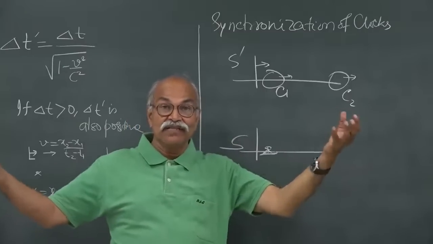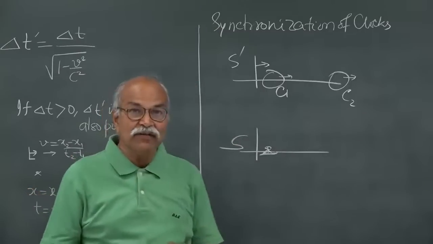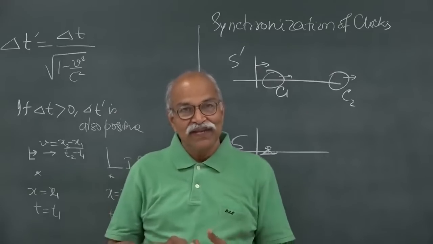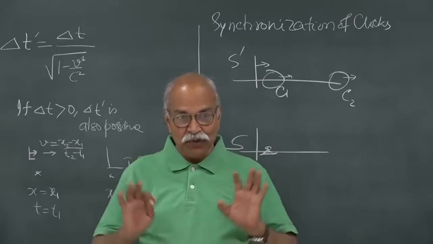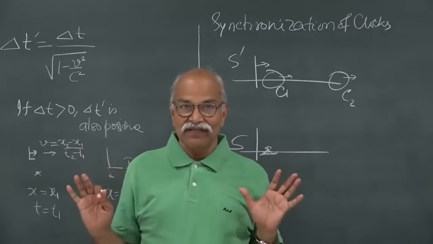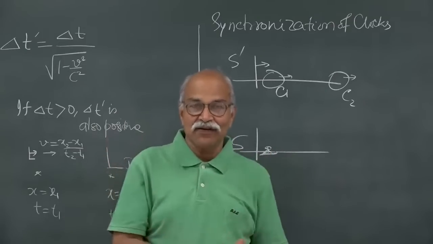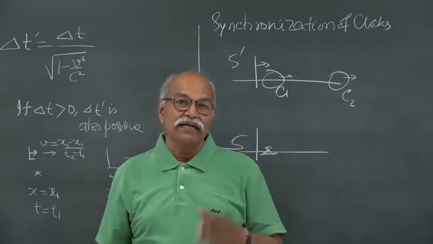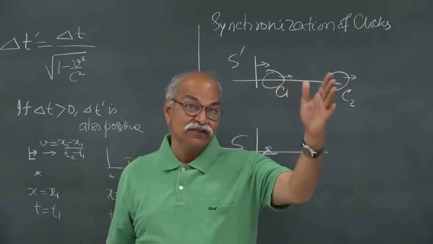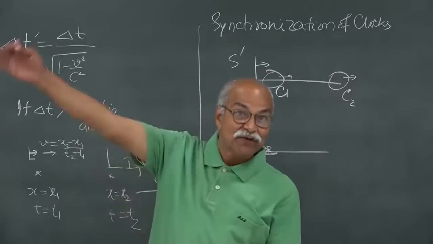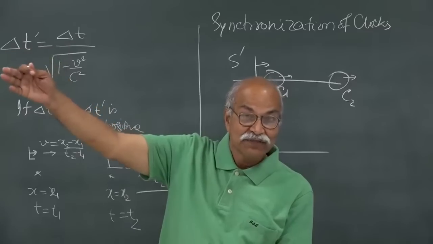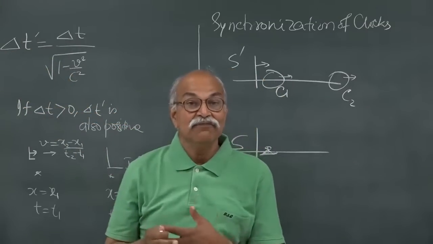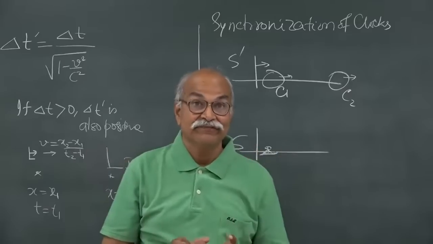Synchronized means two clocks are synchronized. So, if I have a clock in my drawing room and a clock in my bedroom, and I say that both the clocks are synchronized, I can use this clock or that clock to decide when I have to go for the office. At the time this is showing 8:00, at the same time the other clock is also showing 8:00, even if it is at some distance. That is the meaning of clocks being synchronized.